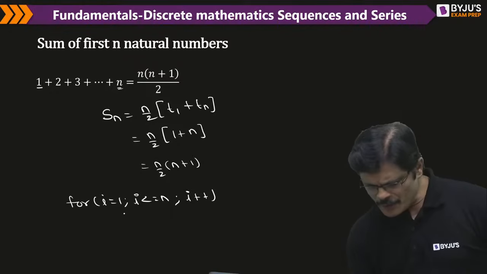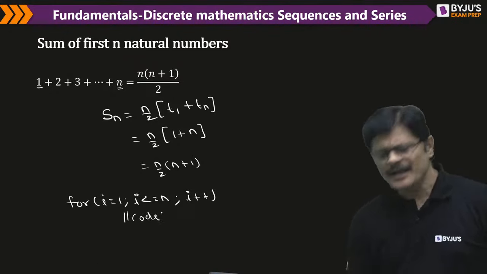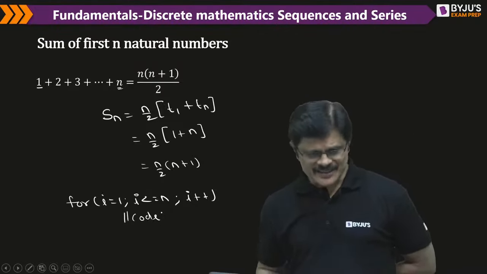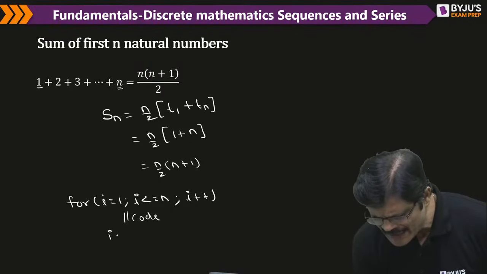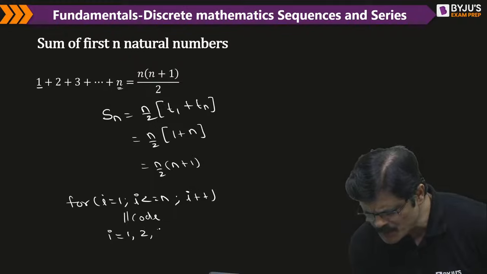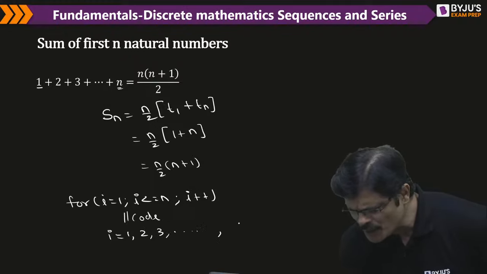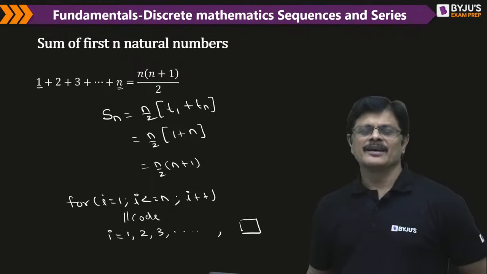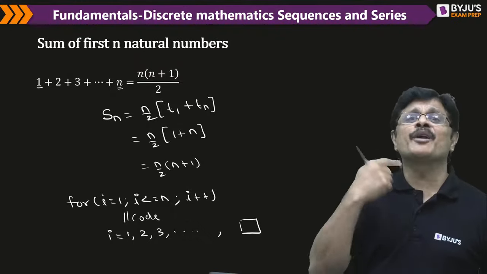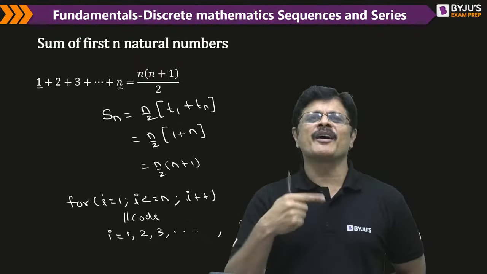You'll be interested in knowing how many iterations there are. Here also, if you observe, I starts from 1, next time 2, next time 3, and you want to know what is the nth term. That nth term is the number of iterations. The nth term is the number of iterations.